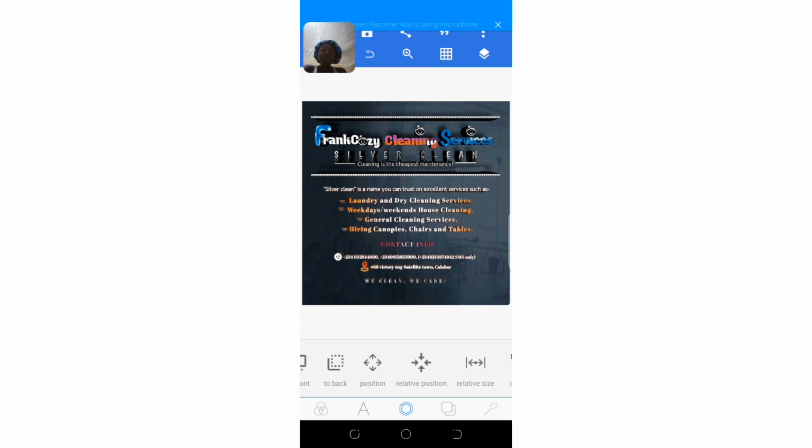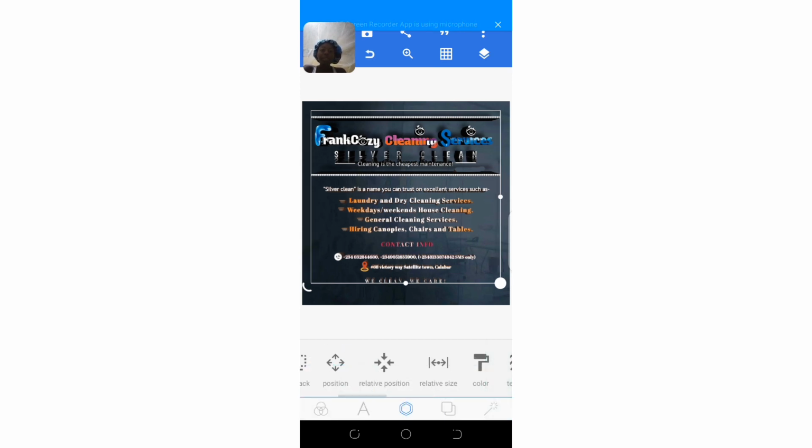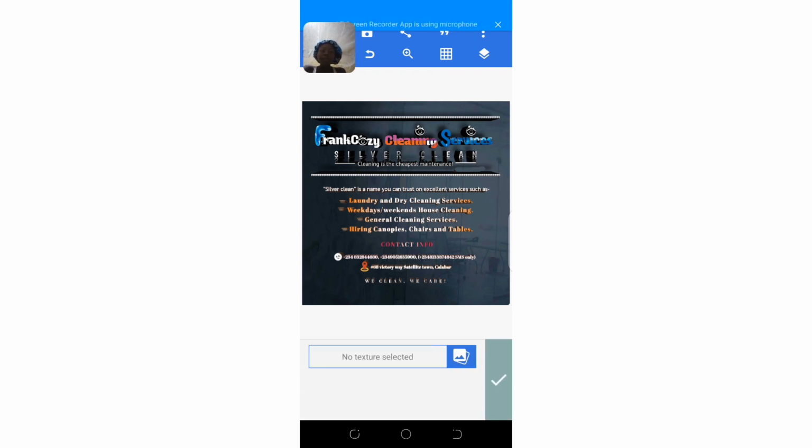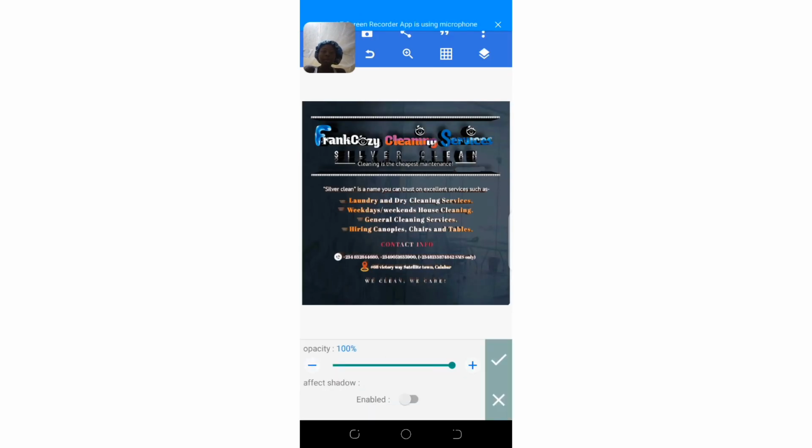Then we have the position icon to help you direct whatever you're doing, maybe the element or the text, to redirect the position. Just click on it and use it to shift your element. Then we have the relative position. This helps make your work a little faster, that is, if you want your work to be in the middle or the center, or the side. We're going to be looking more at this stuff later. Then we have the color icon, and the texture icon to help you change the texture of your design. Then we have the opacity icon to help you reduce or increase the opacity of your design.